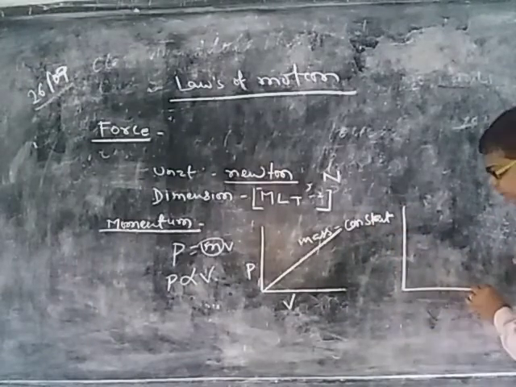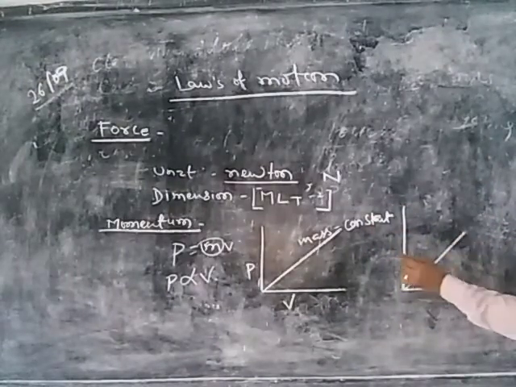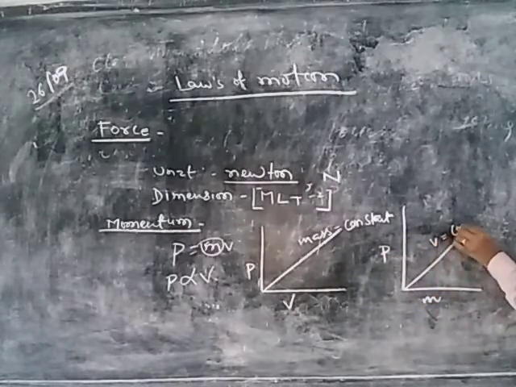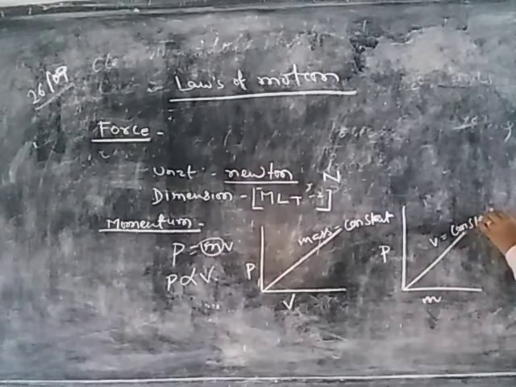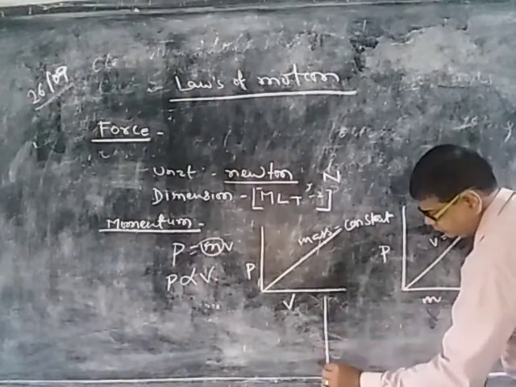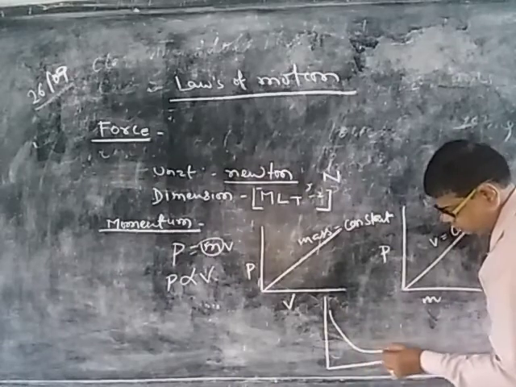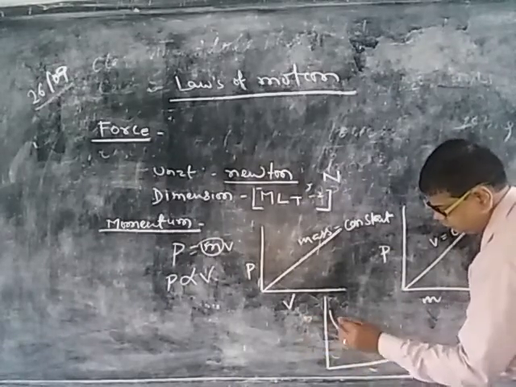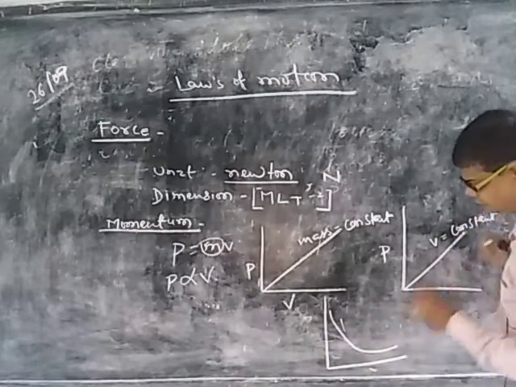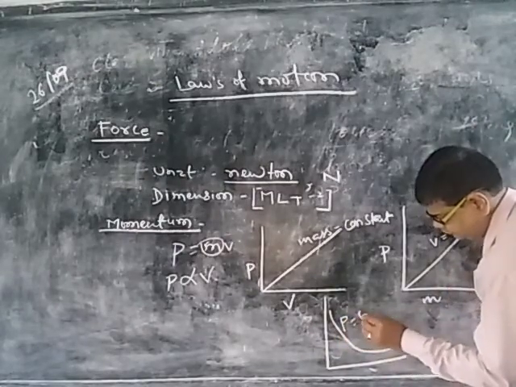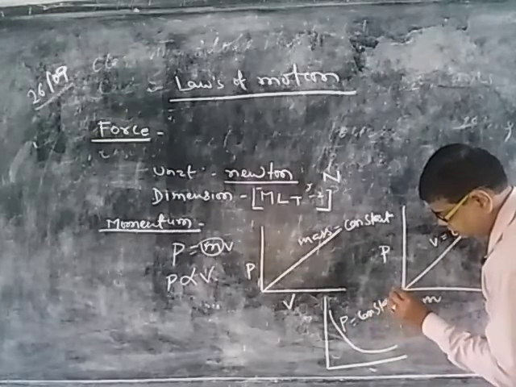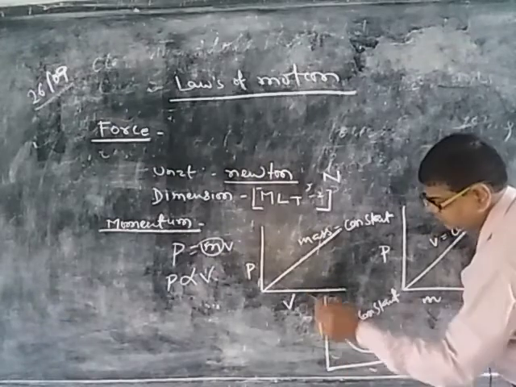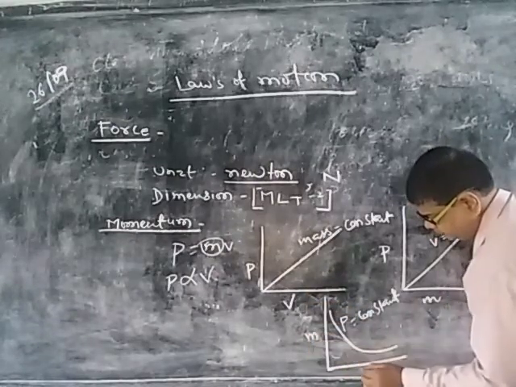We plot a graph between P and m when velocity is constant, and we plot a graph when P is constant, and the graph is drawn between m and V.